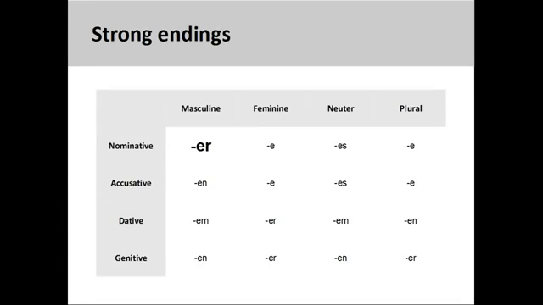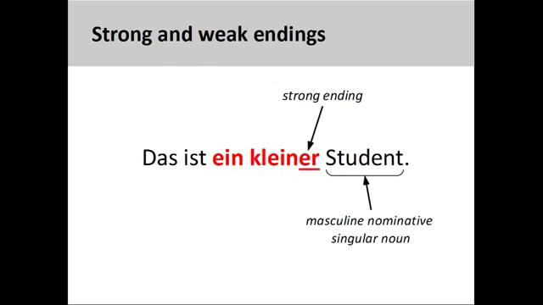Once I determine the gender of the noun, I use the information I already know about the case and number of the noun to find the appropriate strong adjective ending for masculine nominative singular, which is er. Once we have determined the correct strong adjective ending, we simply add it on to each and every attributive adjective coming after the indefinite article and preceding the noun. Das ist ein kleiner Student. That is a small male student. To summarize, strong adjective endings provide me with more information about the number, gender, and case of the nouns they modify than weak endings.